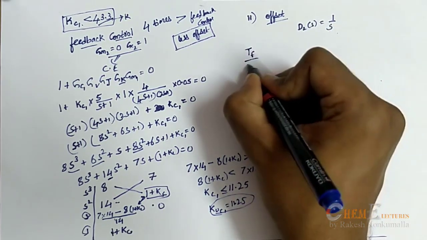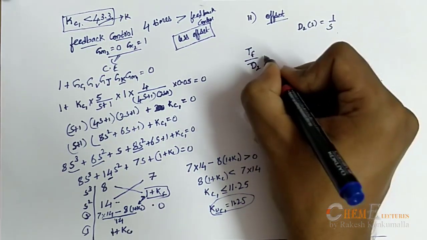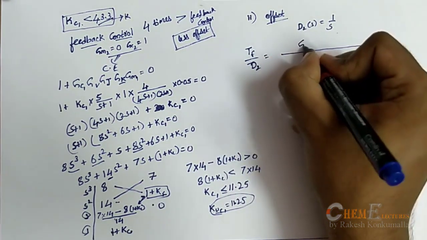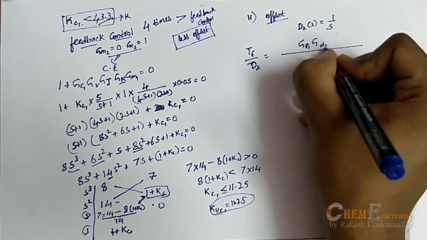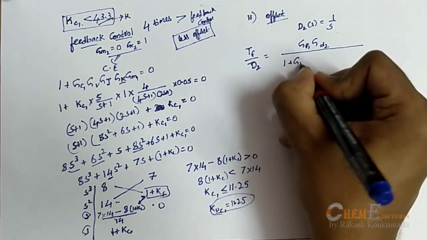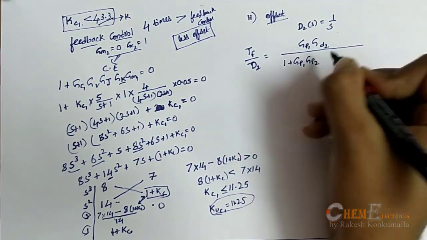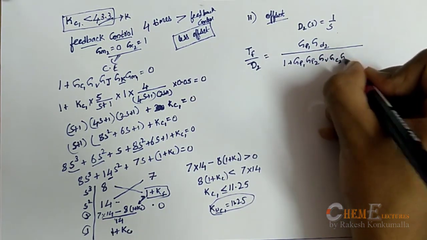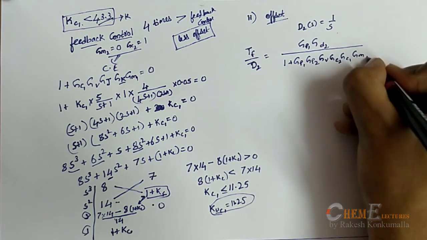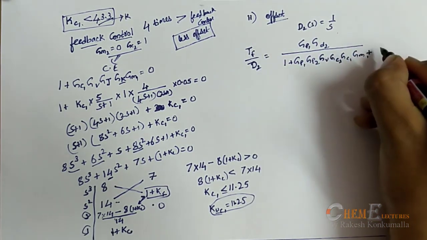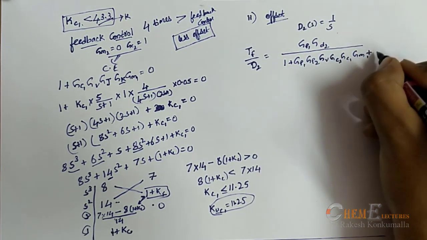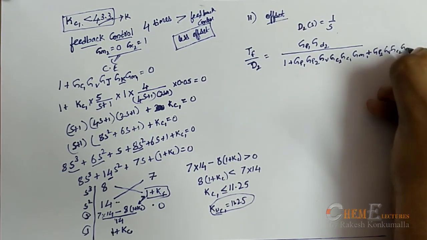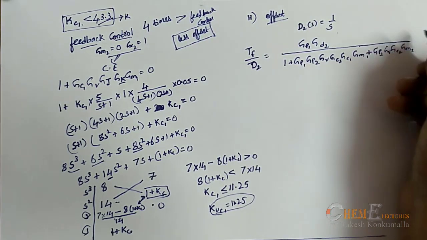that TF by D2, the deviation variable, is equal to Gp1 Gd2 by 1 plus Gp1 Gp2 Gv Gc2 Gc1 Gm1 plus Gp2 Gv Gc2 and Gm2. This one I have derived.